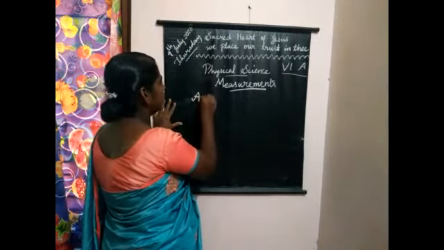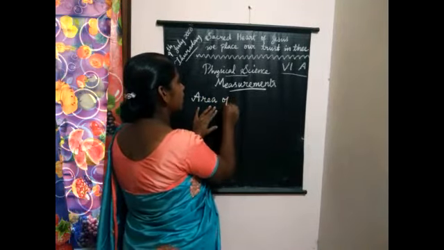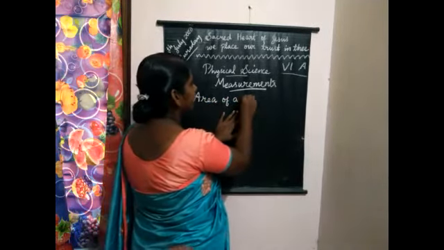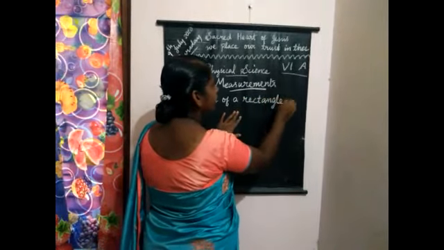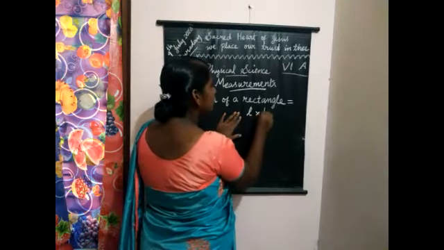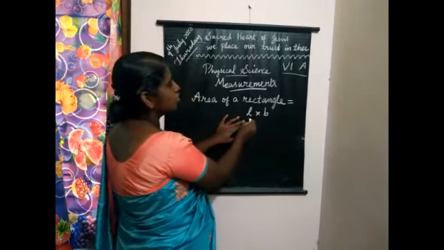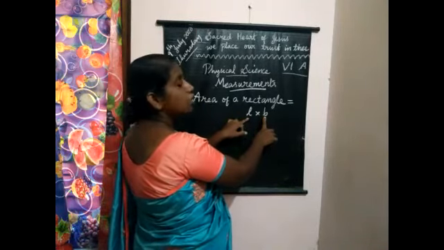Area of the solid or area of a rectangle. Can you tell me the area of a rectangle? Area of a rectangle is equal to length into breadth. Very good. This is also a distance between 2 points.